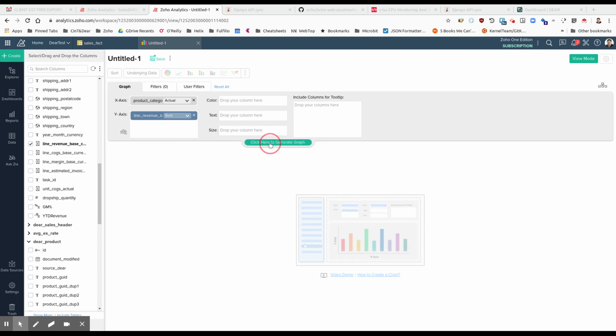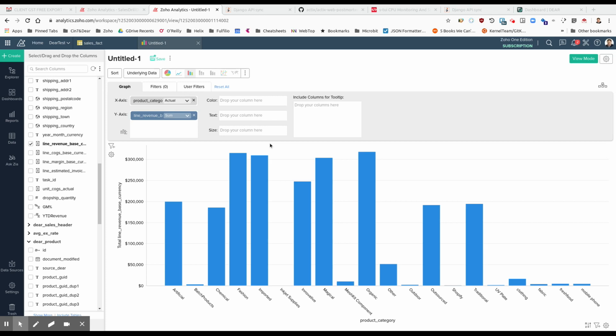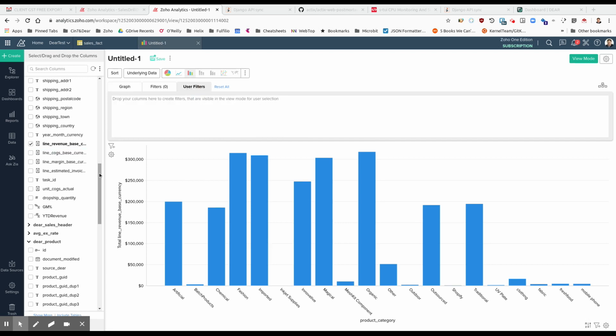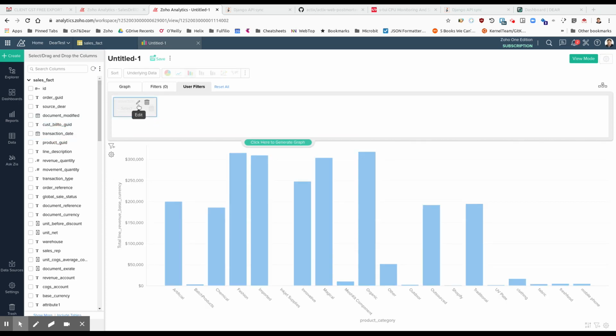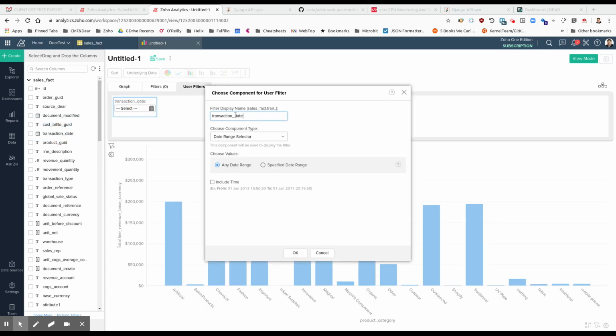And let's have a quick look and see what we've got so far. So we've got here a bar chart of sales per category. This is all of history. Most of the time we want to have some date filtering on this. So let's let the user filter by date. So I pick up the transaction date, and I'm going to tell Zoho that I want to make this a relative period.